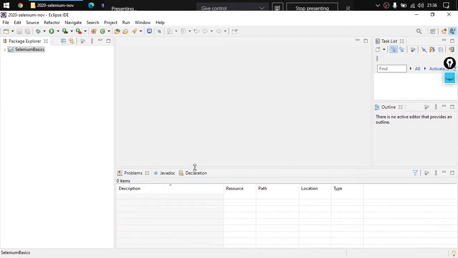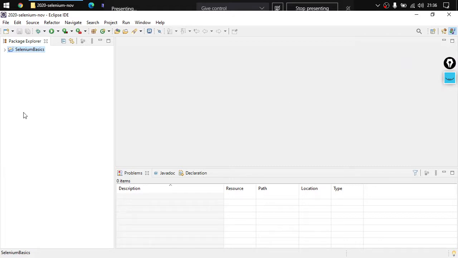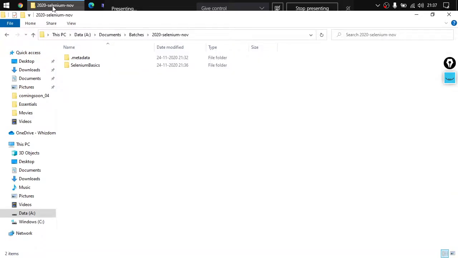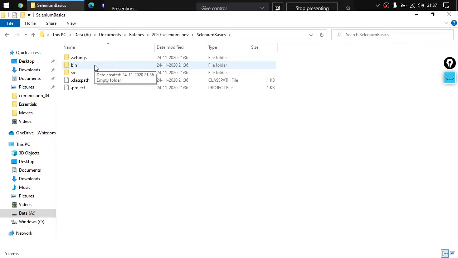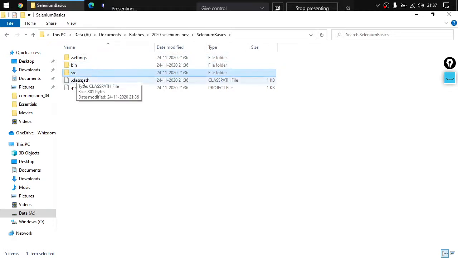It looks something like this. Again, Outline and Task List have come up. You can simply close them. Once you expand the project, you're able to see a few things here. But if I go to the workspace directory, you can see that a folder named Selenium Basics has been created. Inside this folder, there are some files and folders: a .settings folder, a bin folder, a src folder, a .classpath file and a .project file.